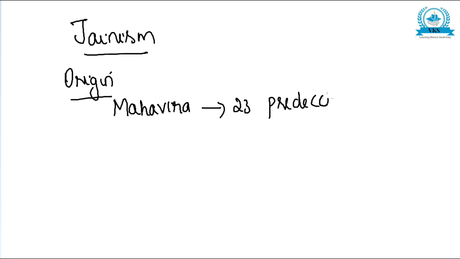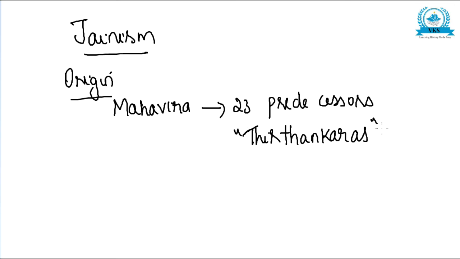These 23 predecessors were called Tirthankaras.